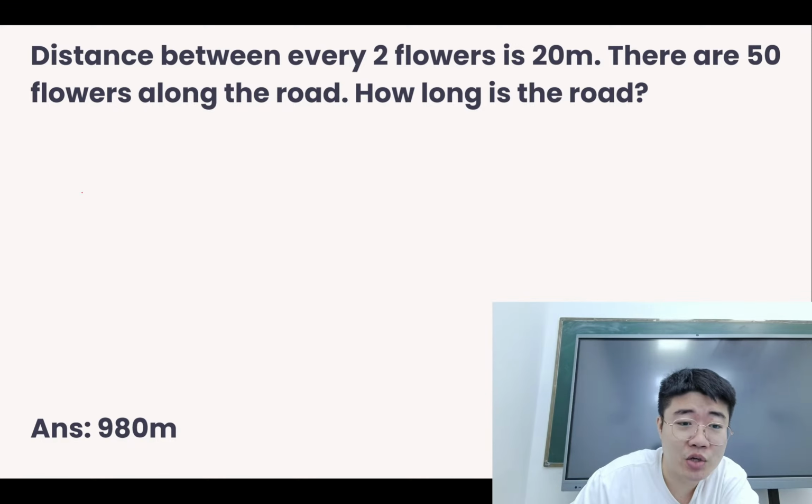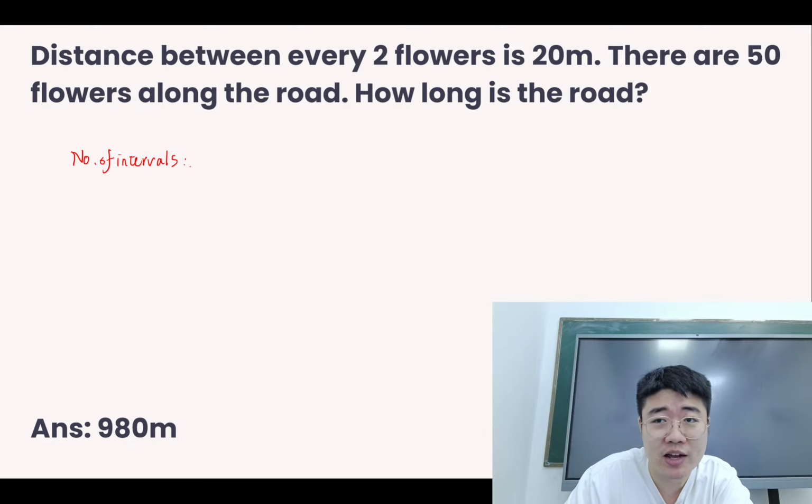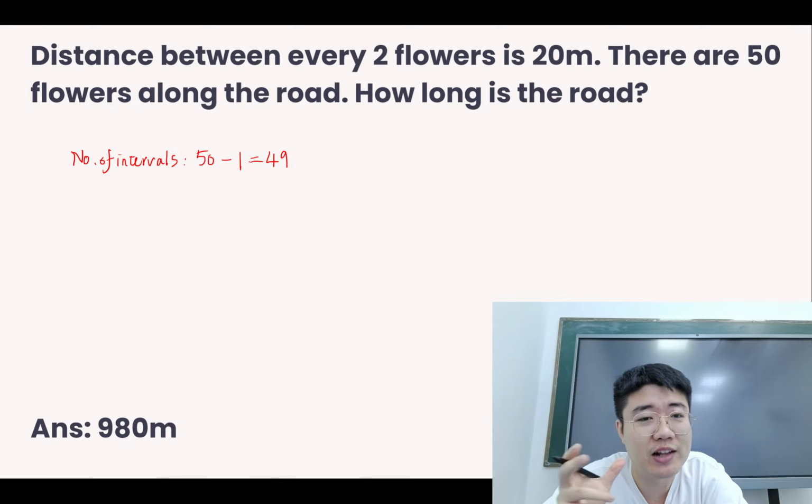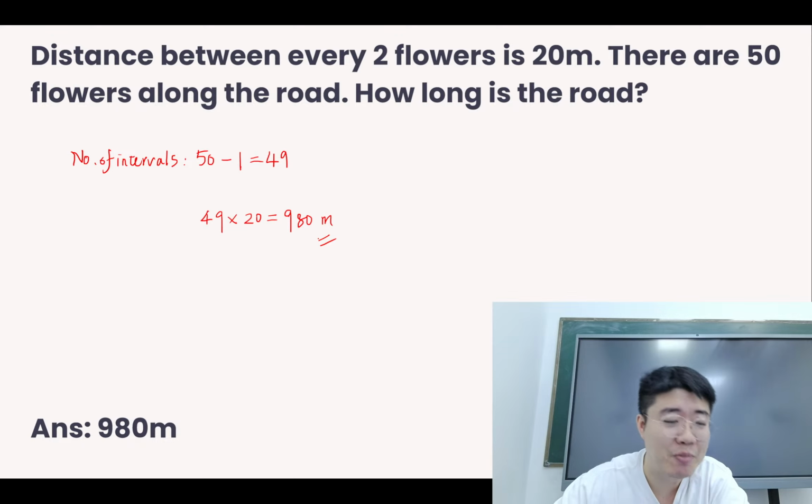And then this is the interval question. So the interval question, just take note. Number of intervals will be the number of atoms minus 1, because the interval is only between the atoms. So this is the number of atoms, 50 minus 1. Okay, 49 intervals. And then from there, you can find the length of the row. Every interval is 20. So it's 49 times 20 to get the answer. Okay, quite straightforward. Just take note that number of intervals is number of atoms minus 1.